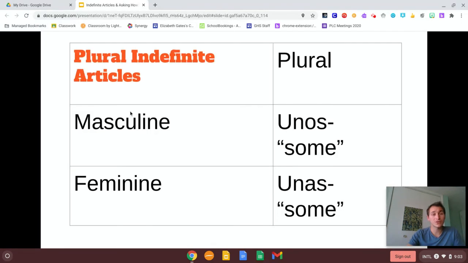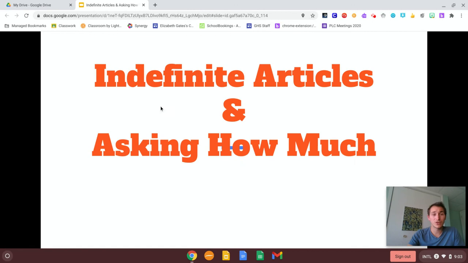So we were learning how to say. Did you learn the indefinite articles? Un, una, unos, unas. And did you learn how to ask how much? Cuánto, cuánta, cuántos, cuántas.